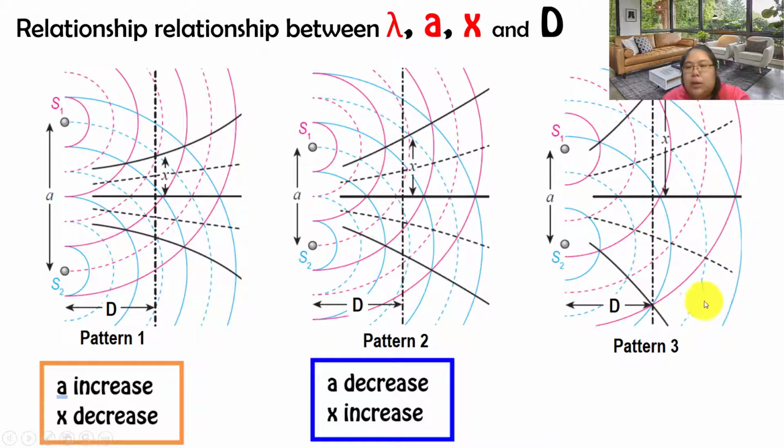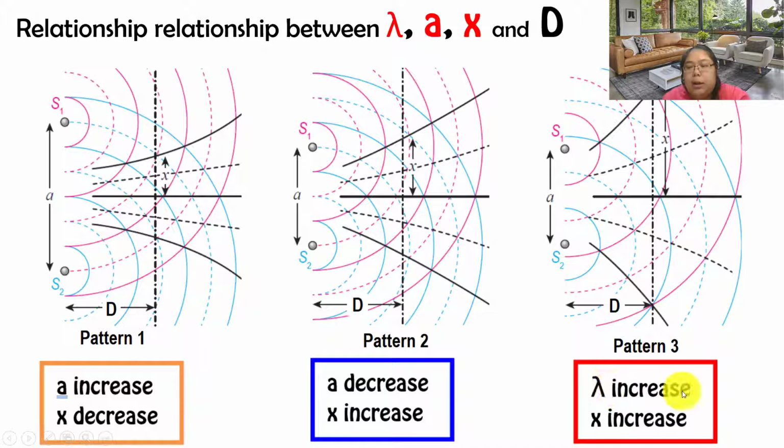Number 3, pattern 3 is A constant. Can you compare the lambda, blue color full line to blue color full line, we call lambda. This one also the same. This one lambda becomes bigger already. The wavelength is bigger, how about the x? X will increase also. Means lambda and x are directly proportional. Lambda increases, x also increases.